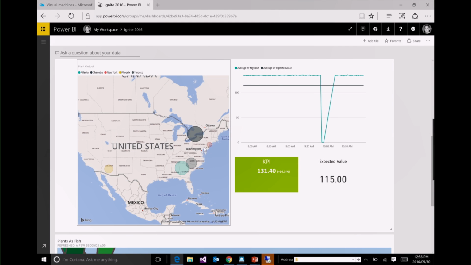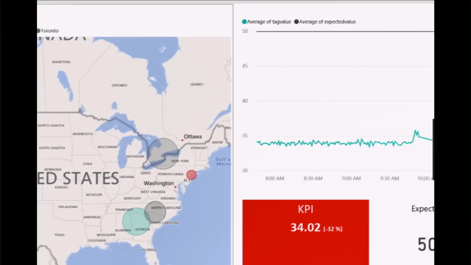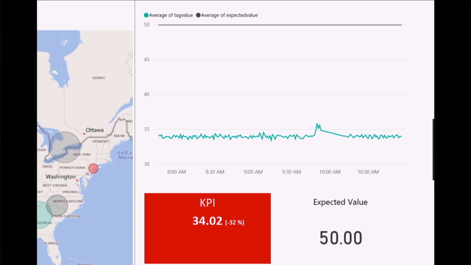But if we take a look at New York, we're going to find it's not the same situation. We've got our expected output value, which is 50 up here, and we've got our current output, which is averaging around 34. So as a result, this person's probably not getting a bonus, and there's a reason now to actually drill into this plant to see what's going on, why we are not performing at our expected values.